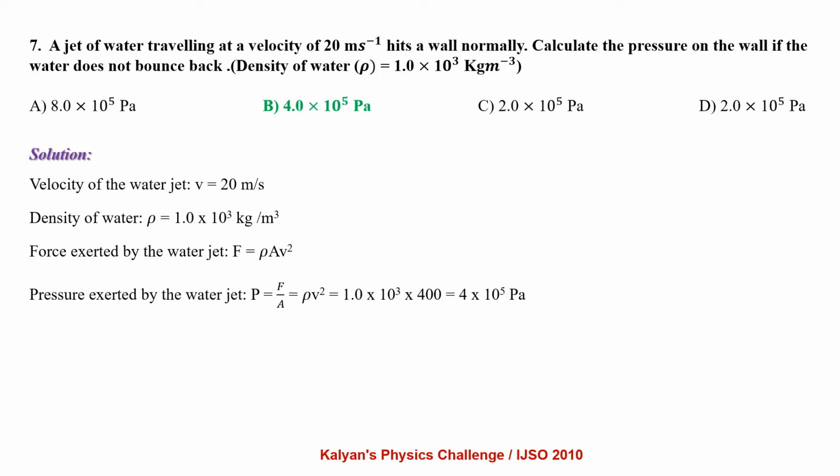Force exerted by the flowing water F equals A rho V squared. So the pressure exerted by the water jet P equals F by A, that is rho V squared, which is 4 × 10^5 Pascal.